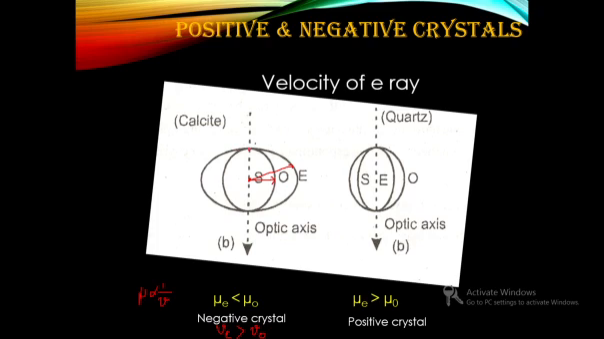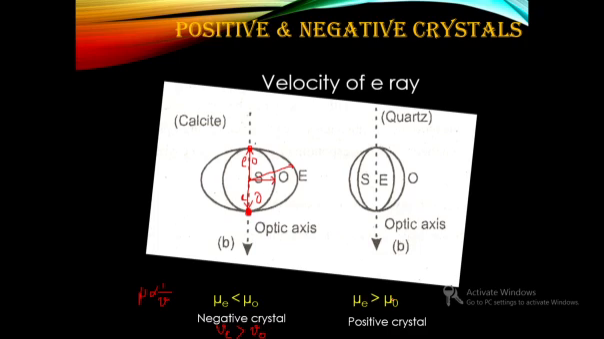wavefront. So you can see that the ellipsoidal wavefront and the spherical wavefront will be touching each other at 2 points, and the line joining those 2 points is the optic axis, because it is a direction along which, whether extraordinary or ordinary ray, they will be moving with the same velocity. That is why they touch each other. Similarly you can explain for a positive crystal.